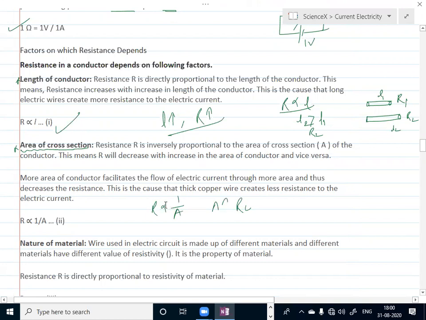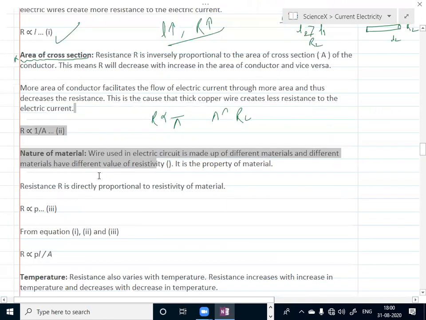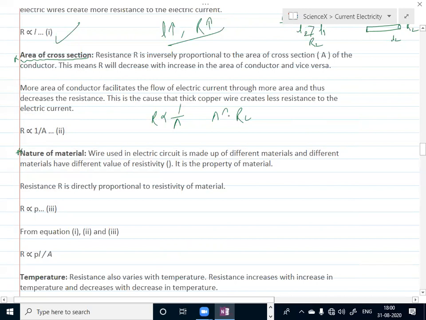And the nature of the material is also a factor. A conductor has a low value of resistance. An insulator has a high value of resistance. That's all for this video. Remaining things we will discuss in the next video.